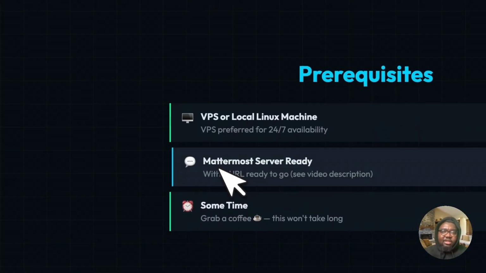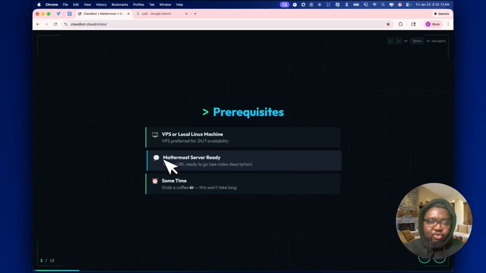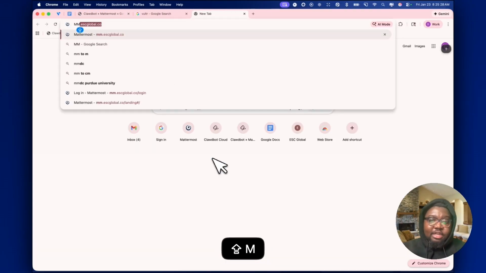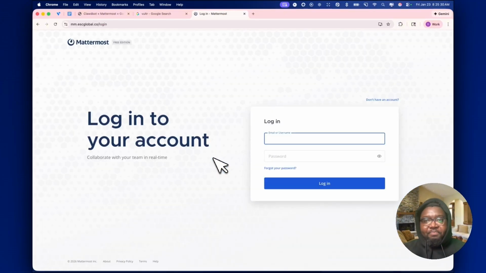Okay, so the next thing you need is Mattermost. For Mattermost, it's a little bit outside the scope of this video. There should be a link in the description of this video showing you how to set up Mattermost. It's pretty easy, not very hard at all. I have my Mattermost set up at mm.escglobal.co. So this is my Mattermost. This is essentially a free alternative to Slack. It's kind of like Rocket Chat for those of you who know what that is. But if you don't want to use Telegram or WhatsApp, this is a really great alternative, as you will see in a moment.